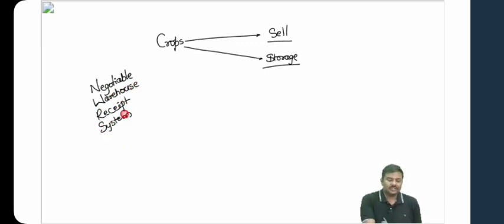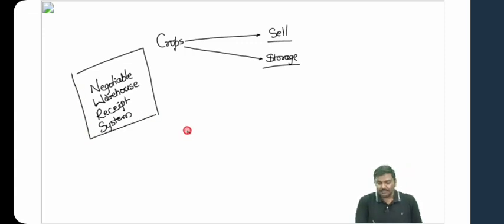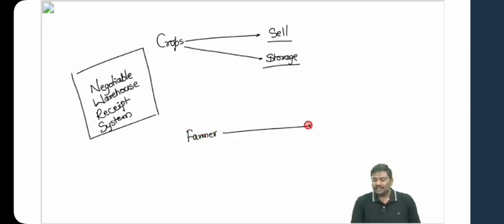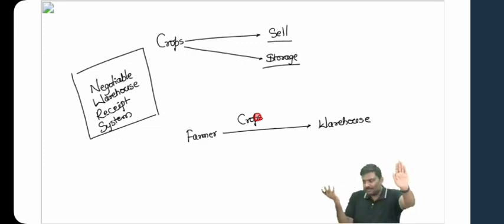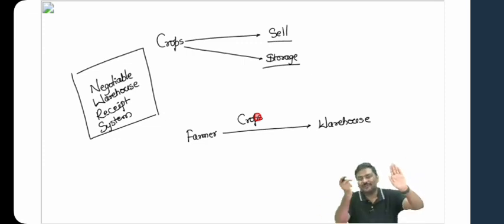Now, what is this negotiable warehouse receipt system? Let's start. Here is a farmer. The farmer will take the crops, submit the crops to a warehouse, and keep the crops in the warehouse. Now, you tell me, if I keep the crops in your warehouse, will you issue a bill or not? Will you issue a document to me or not? Some document has to be given to me. Otherwise, what is the proof that I've kept crops with you? So, what do we do?